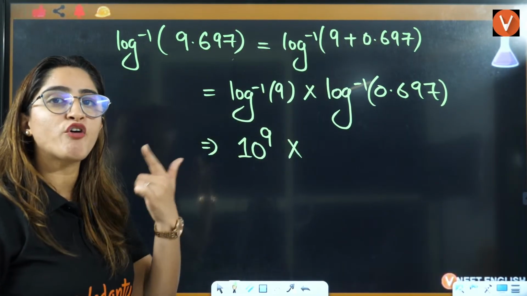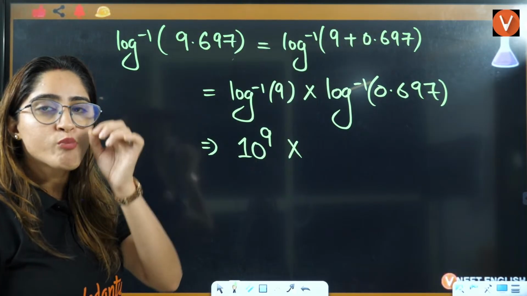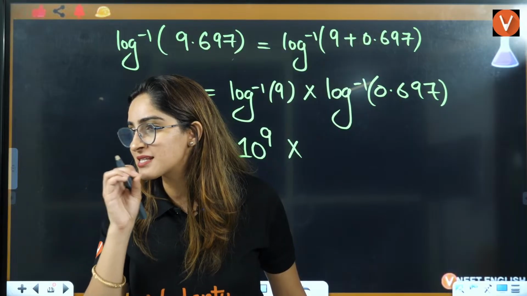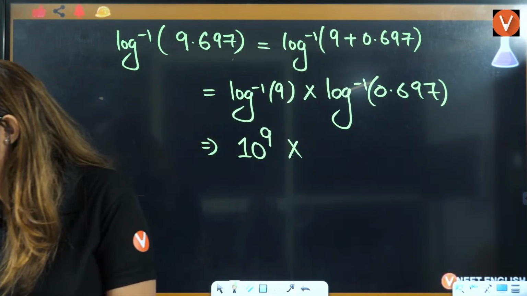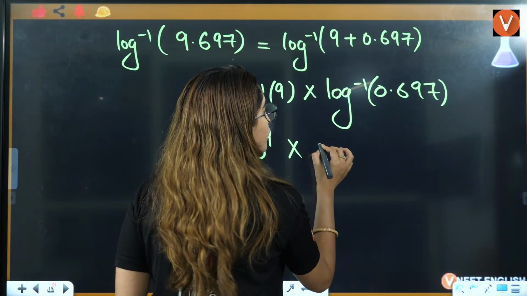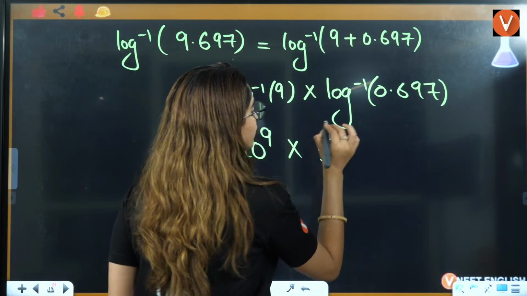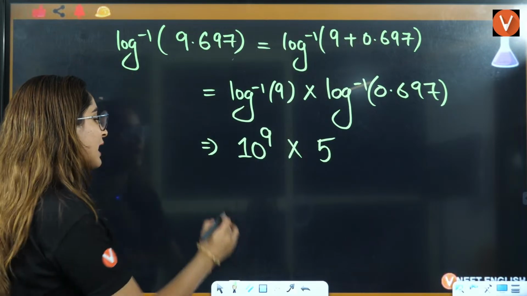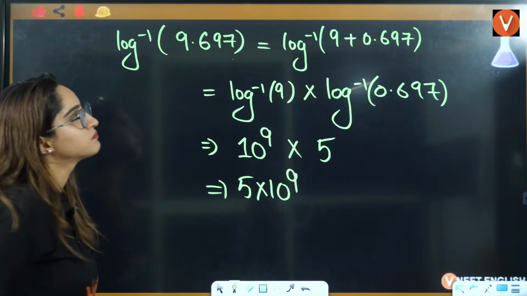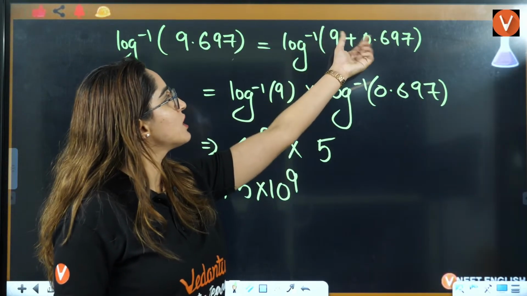the log inverse of 0.697. What is that? 0.697 is the log of which number? Yes, very good. 0.697 is the log of 5, right? So can you directly write here 5 into 10 raised to the power 9? Okay. From here also you can easily solve this, right?